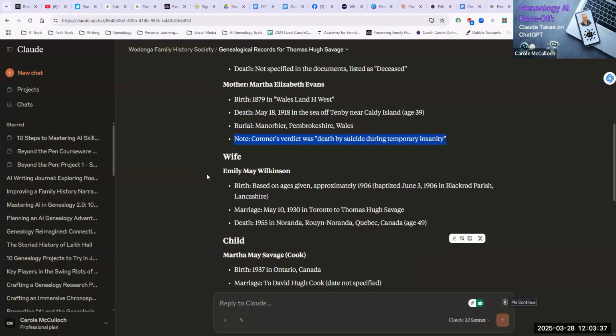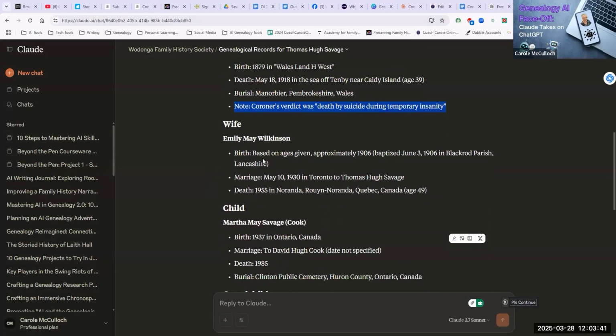Then details for Emily, the wife. And based on the ages given, approximately 1906 is the date that Claude says for Emily's birth, given that she was baptised in June 1906. Marriage date and death.